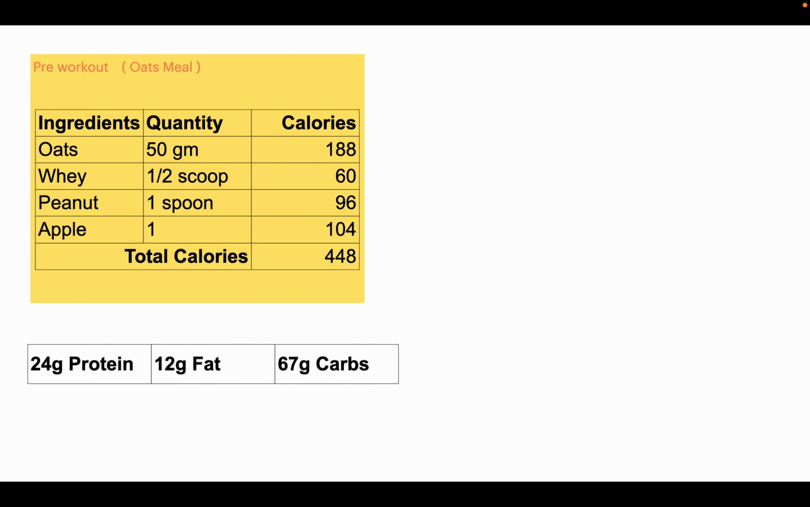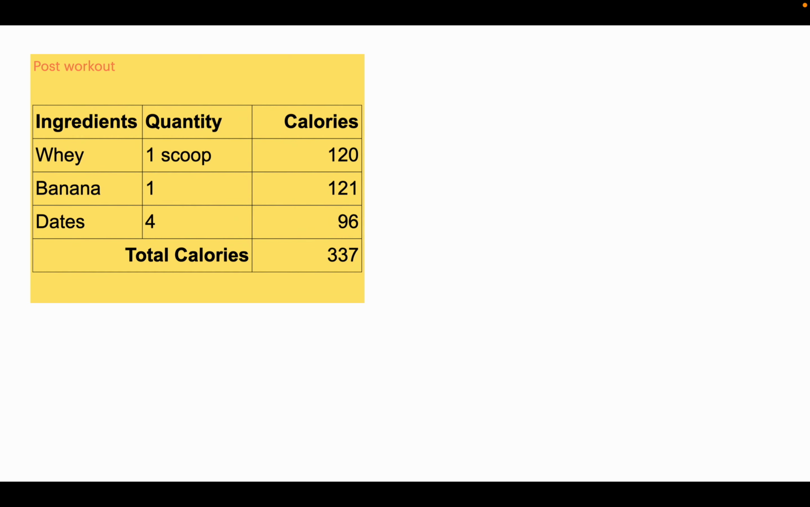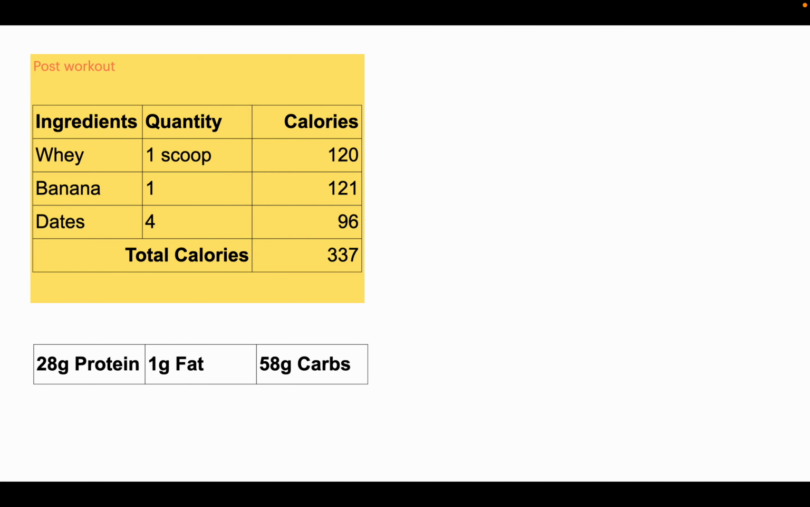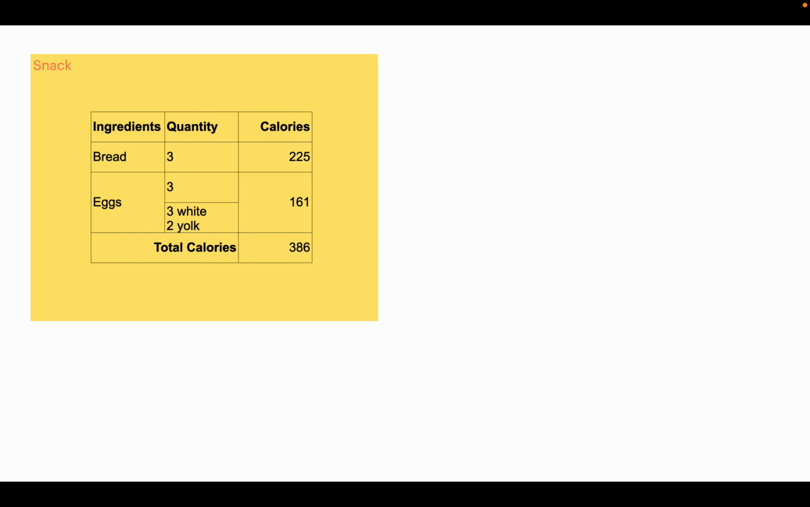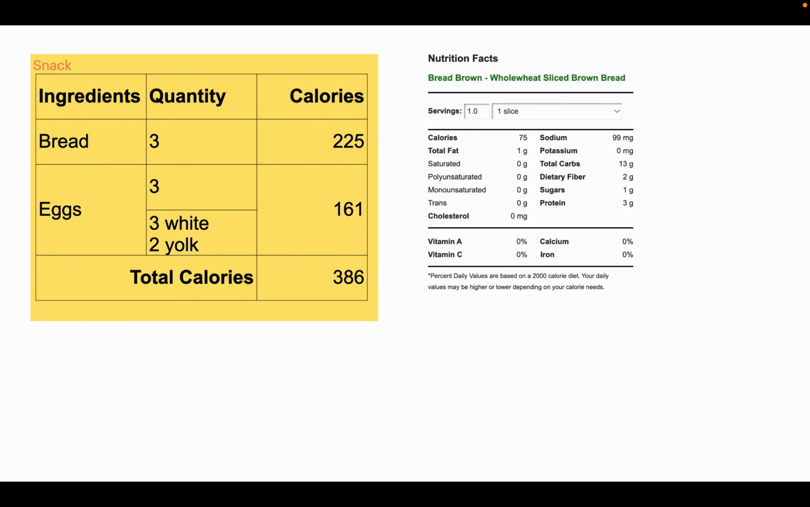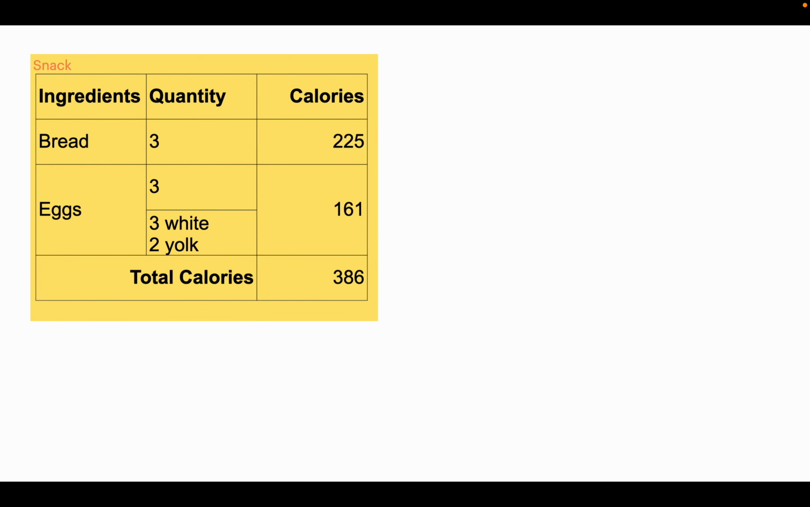Below we can see the macro for our pre-workout meal. Coming to post-workout, similarly we have the nutrition facts followed by the macro. Coming to snack, these are the nutrition facts followed by the macro.